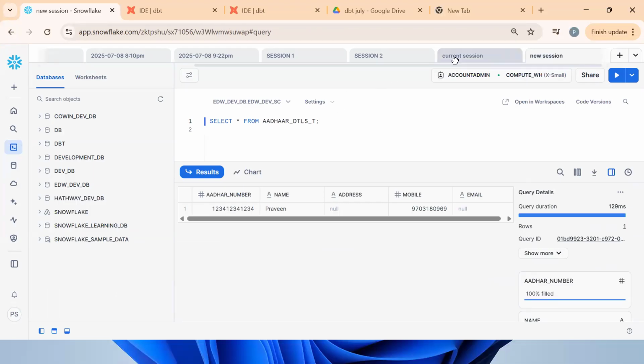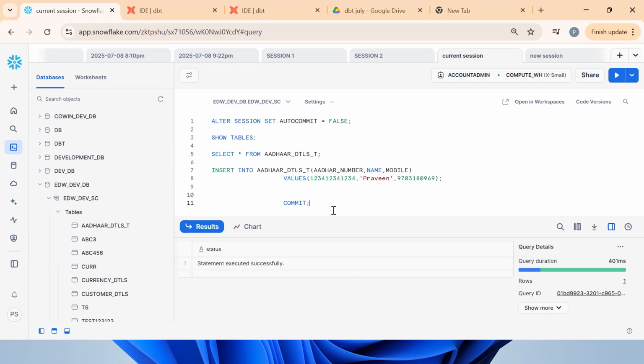Tell me, if I now put rollback, will there be any impact? No, because the data is already committed. There won't be any impact. Got the point? This is the concept of TCL, transaction control language.